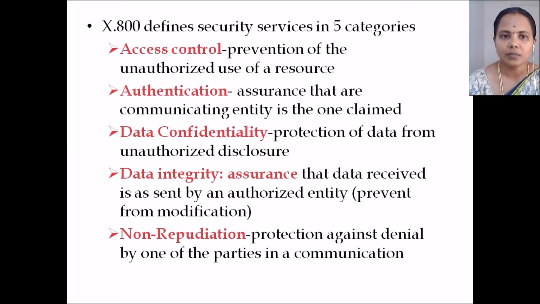X.800 defines security services in 5 categories. Access control means to prevent the data from unauthorized use. Second one is authentication. It is the assurance that the communicating entity is the one it claims to be. In this we have 2 kinds of authentication, that is peer entity authentication and data origin authentication. Peer entity authentication is used over a connection oriented service. Data origin authentication provides connectionless authentication.